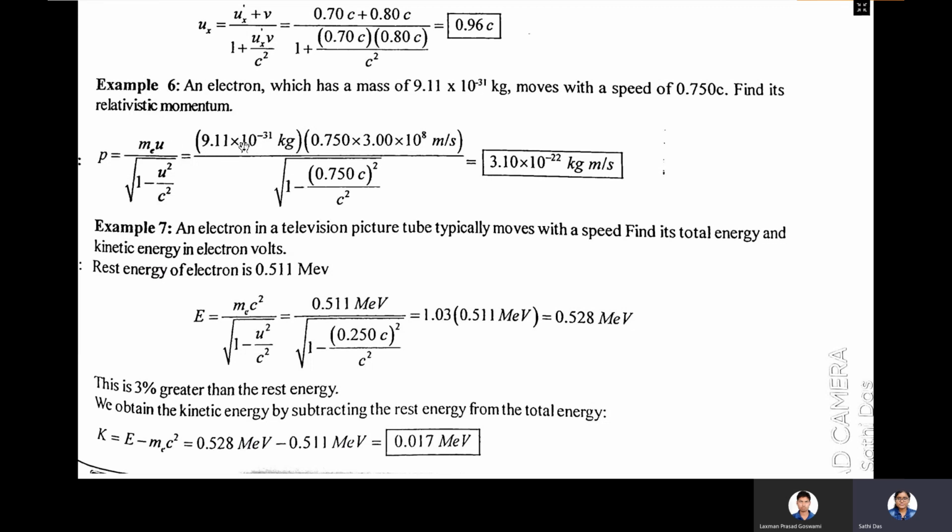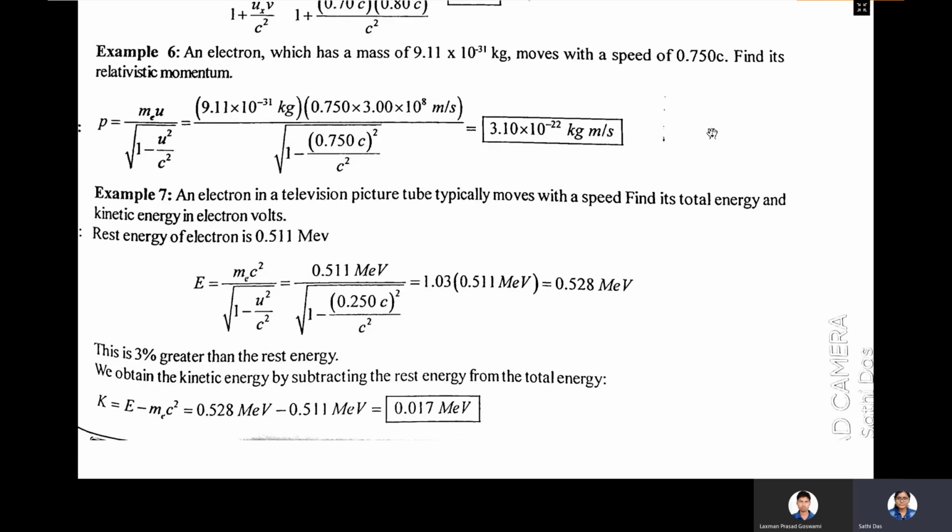For me, you have to put 9.11 into 10 to the power minus 31 kg. u is 0.750 into 3 into 10 to the power 8 meter per second, divided by root over 1 minus u square by c square. You will get 3.1 into 10 to the power minus 22 kg per meter. Okay. So here also there's another example.